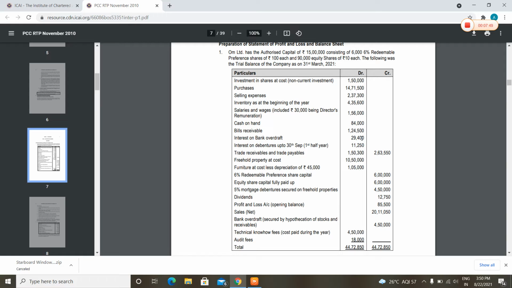Now, they have given us half yearly interest in the 12 months, and that means in the balancing 6 months the amount will be the same, that is 11,250. Thus we will compute it. Thus we will include it in the finance cost as 22,500 rupees. Done.